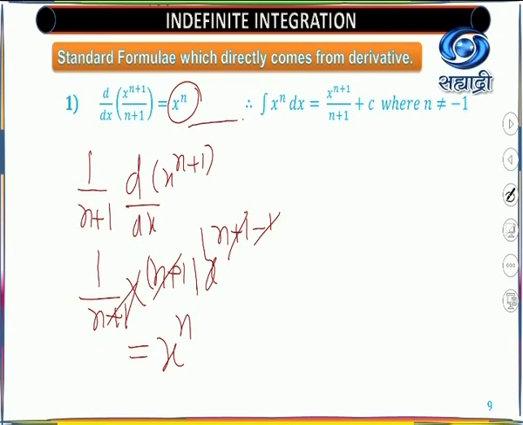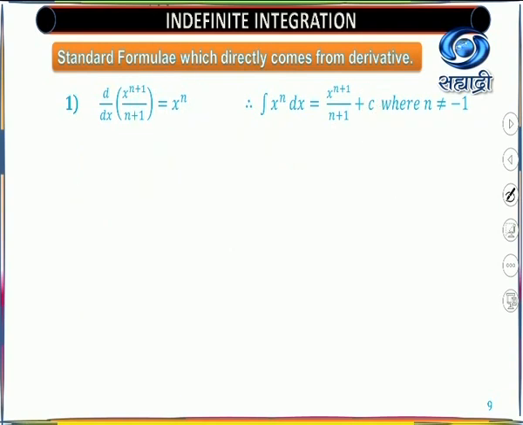But in our process, we now need the antiderivative process. This is under the integral sign, that is nothing but x raised to n dx. You will get this function as it is here, that is x raised to n plus 1 upon n plus 1, and this is the constant of integration, and that you have to write every time. For every function, you must write plus c. After integrating the function, it is always important to write it.